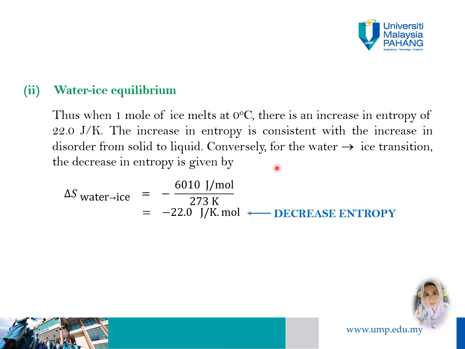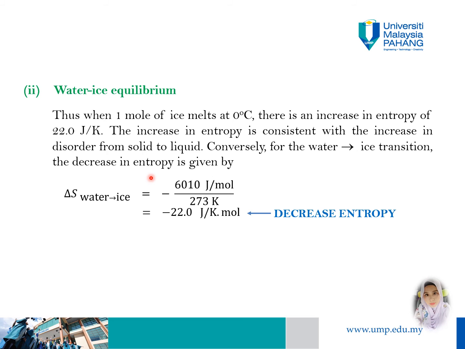Conversely, for the water to ice transition, the decrease in entropy is given by delta S water to ice is equal to negative 6010 J per K mole divided by the temperature 273 Kelvin. We can calculate the entropy change in each case using the equation delta S is equal to enthalpy divided by temperature, as long as the temperature remains at 0°C.